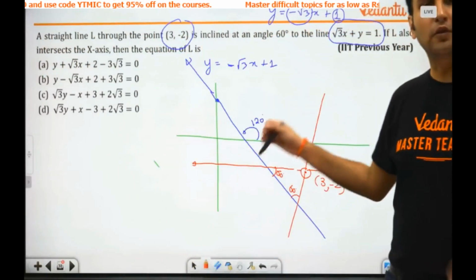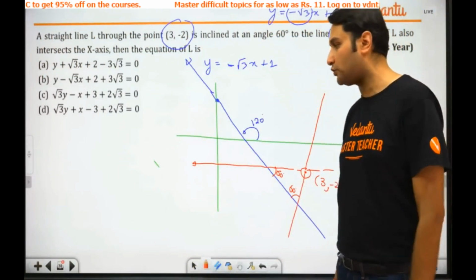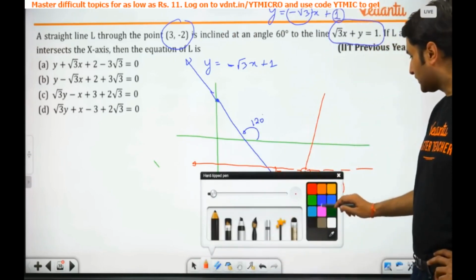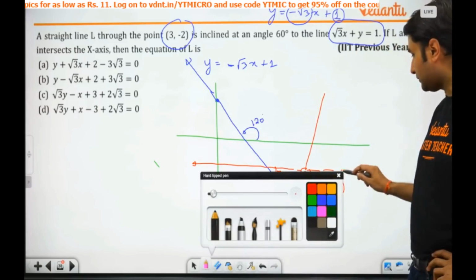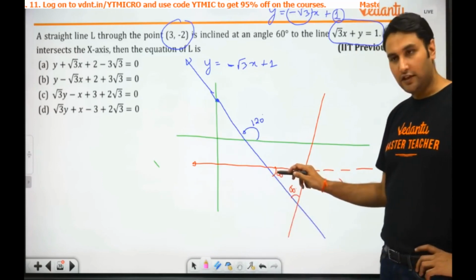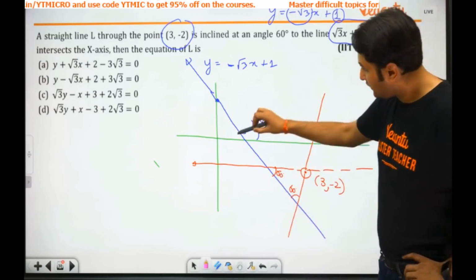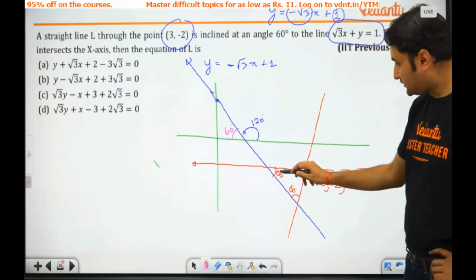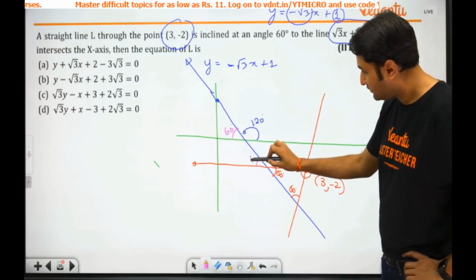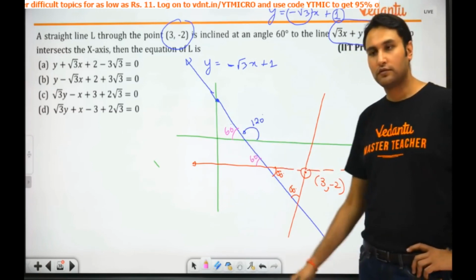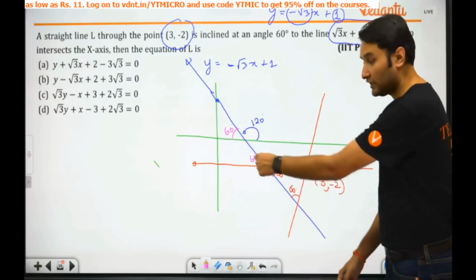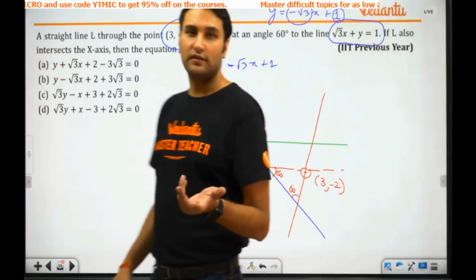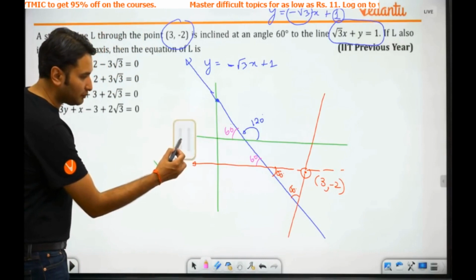Look carefully, in the problem you don't need to write any equation. Why? I really like this question a lot because see what happens. This is 60, this is 120, so what is this angle? This angle is 60. Okay. This is 60, then this angle is also 60. Yes or no? 60. Why? Vertically opposite angles. But immediately you realize, oh, these two lines are parallel.